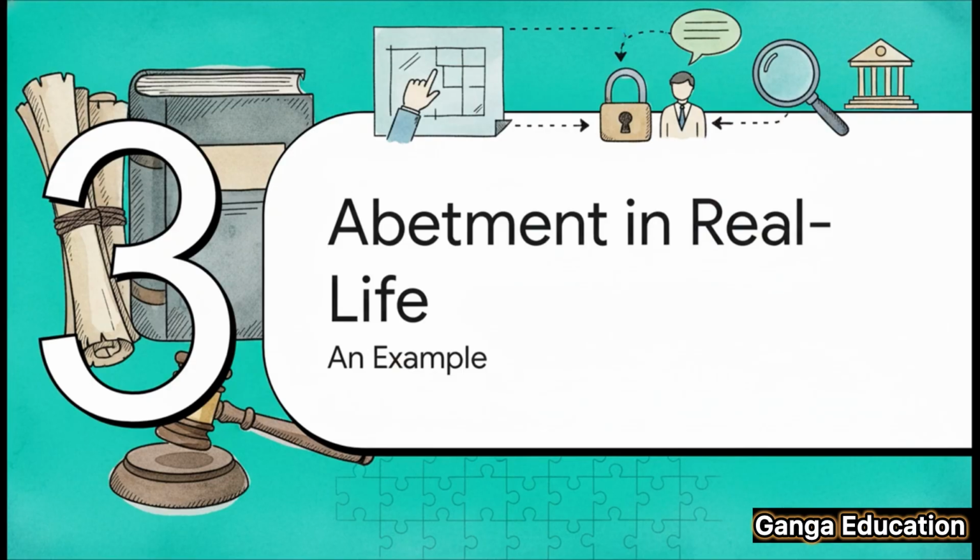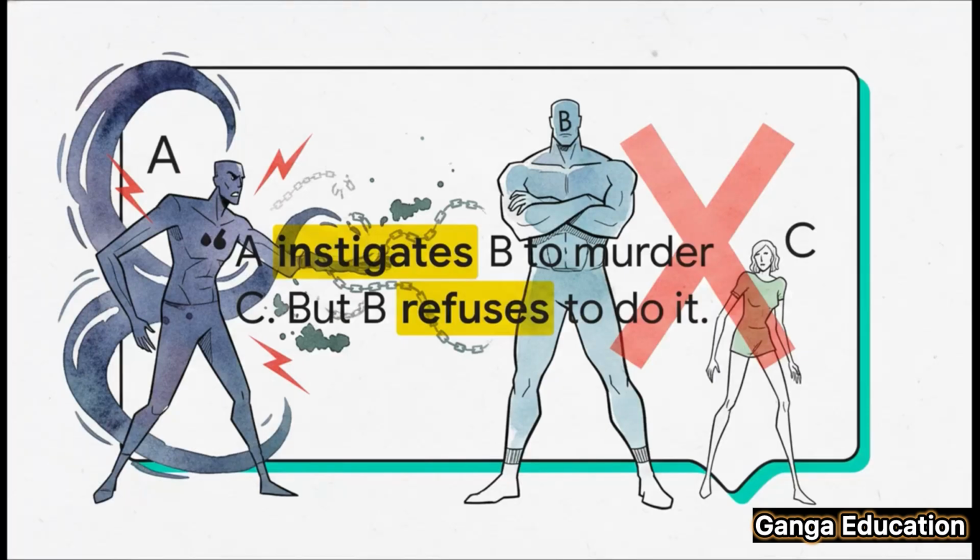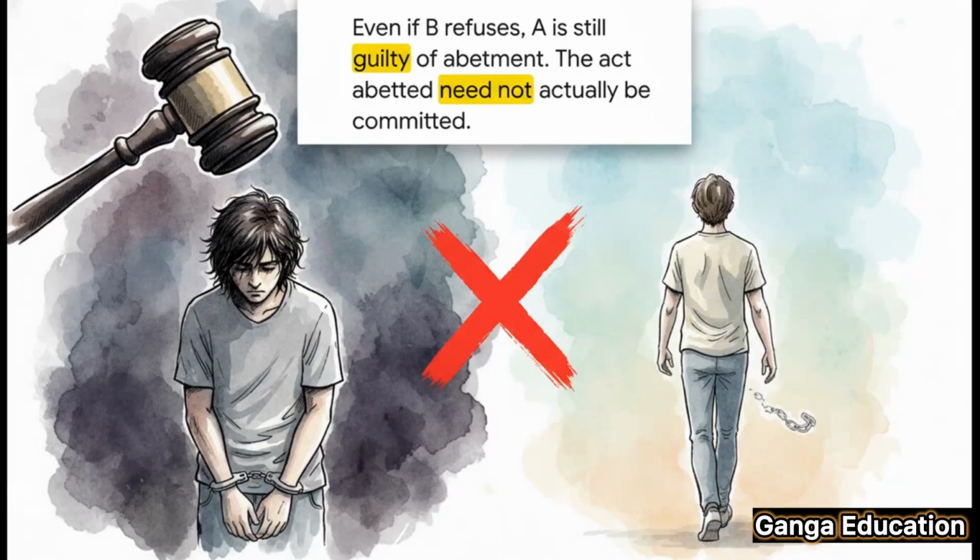Legal stuff like this always makes more sense with a real-life example, doesn't it? So let's look at a quick scenario that will really help you lock this concept in for your exams. Okay, so picture this. Let's say person A instigates person B to murder person C, but B says no way and just refuses to do it. Now, here's the key takeaway, and this is really important. Even though the murder never actually happened, A is still guilty of abetment. Why? Because the act of instigation is in itself a complete offense. What the law is really looking at is the abettor's intention and their action, not necessarily whether the final crime was committed.